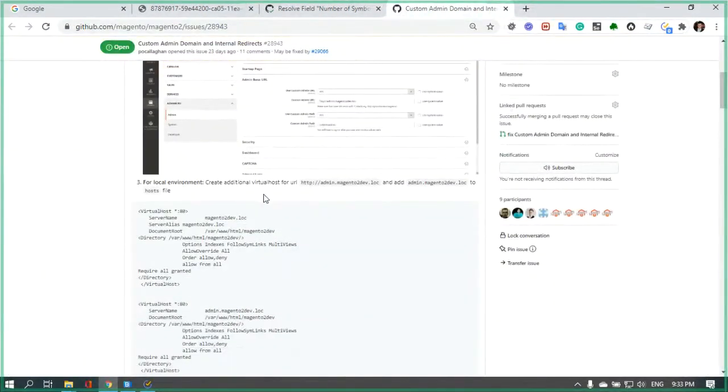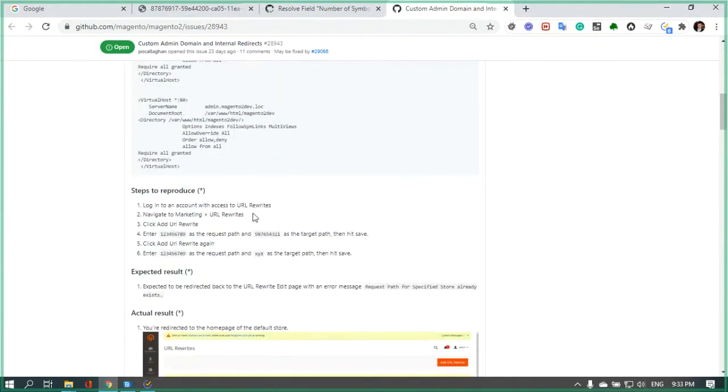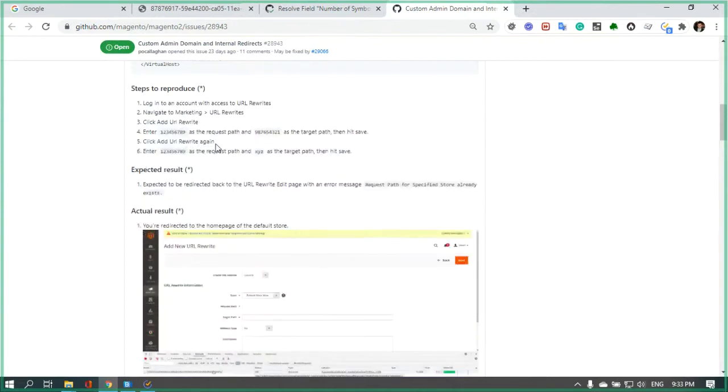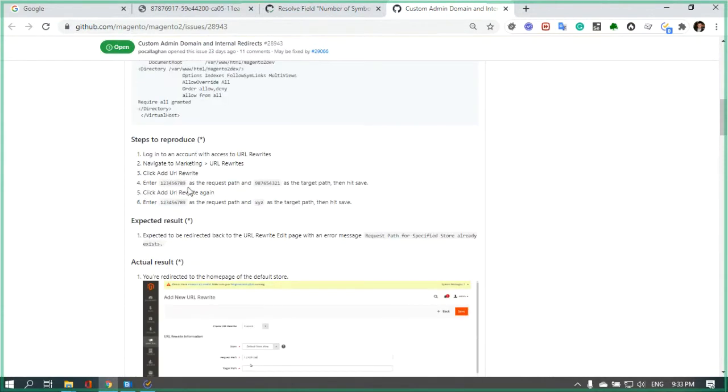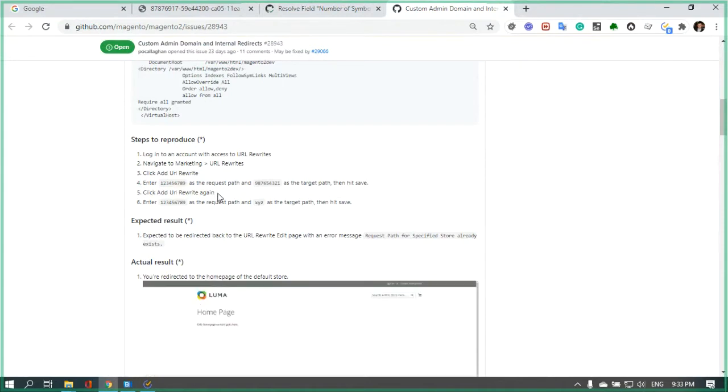And create an additional virtual host for the URL. Steps to reproduce: we log into an account, go to Marketing, then navigate to URL Rewrites, click Add URL Rewrite, and enter, for example, 1 to 9 as the request path and 9 to 1 as the target path. Then hit save. And then click Add URL Rewrite again and